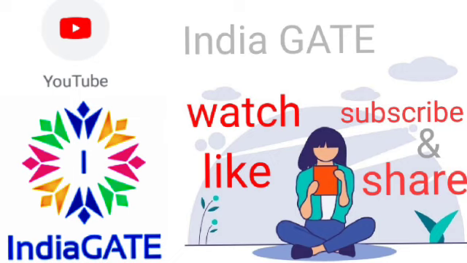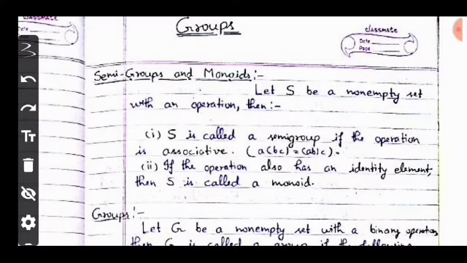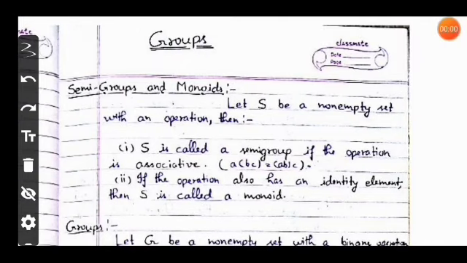So let's start. What is a group? A group is defined by various things and properties. Firstly, we discuss the semigroup and monoid. Let S be a non-empty set with an operation, then S is called a semigroup if the operation is associative, and if the operation also has the identity element, then S is called a monoid.